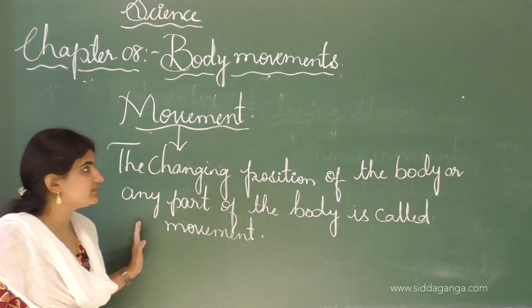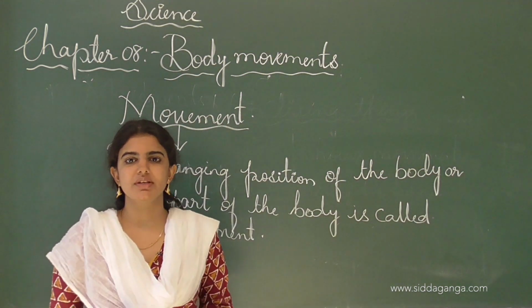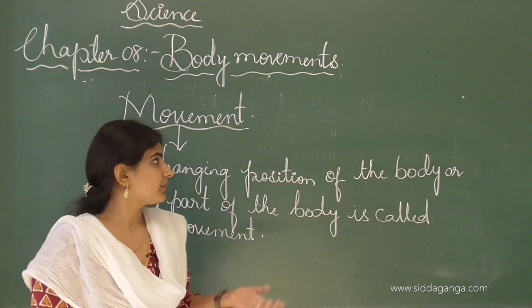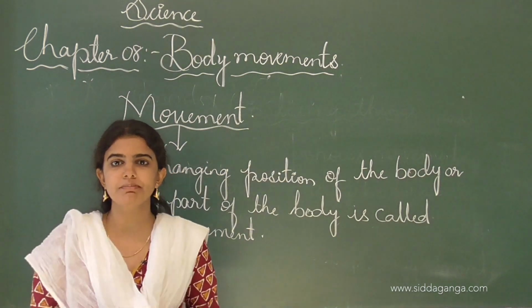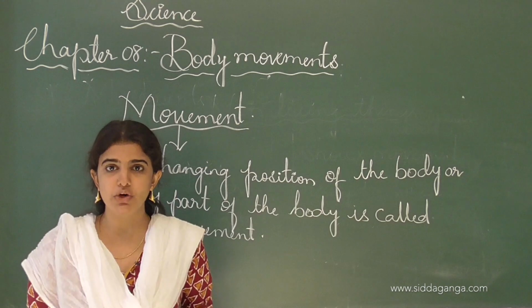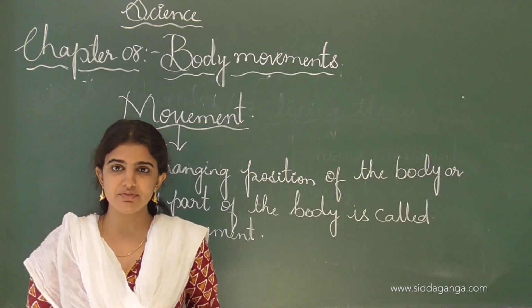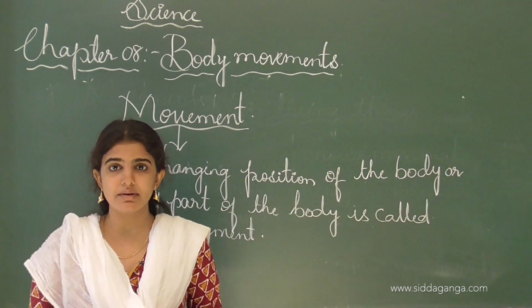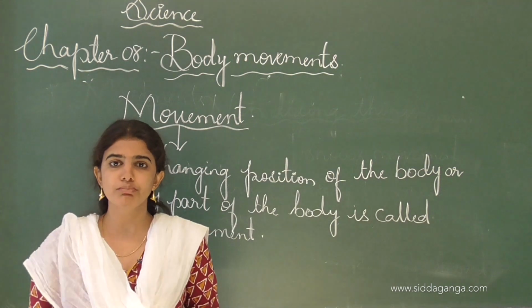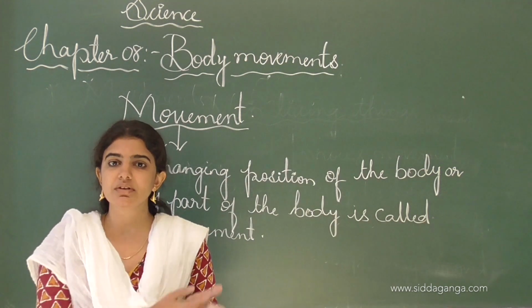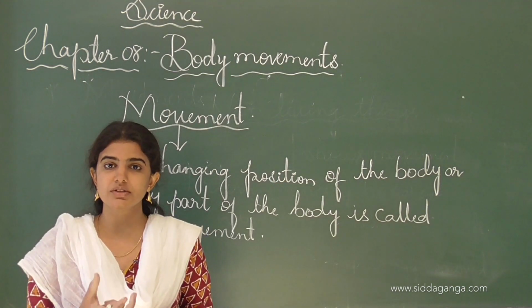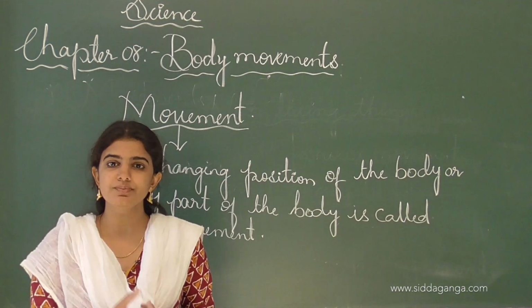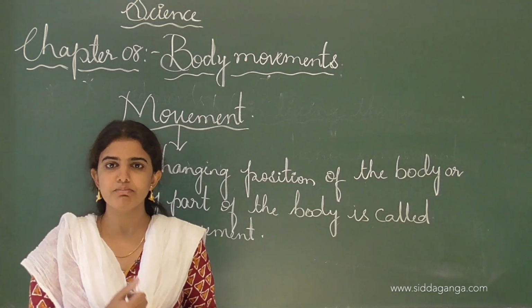It is one of the characteristic features of living things. See, in today's class we will learn about the different movements taking place in nature and in our body also. For example, blinking of the eyes and breathing in and breathing out the air, we can say that movement takes place. Even when we sleep, breathing takes place. Such breathing is also a movement in the body.